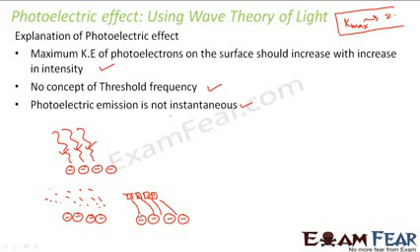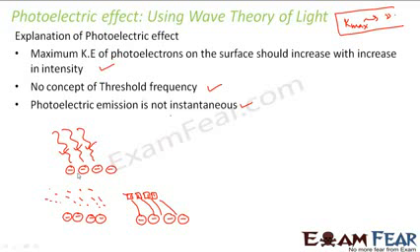But according to the wave theory, there was no such concept that the amount of energy which is needed for emission to take place can come to the electron at one go. As per wave theory, the energy will get distributed between all the electrons present on the metal surface, and each of them will keep absorbing it gradually. So that will take time. So in that case, photoelectric emission cannot be an instantaneous process as per wave theory.